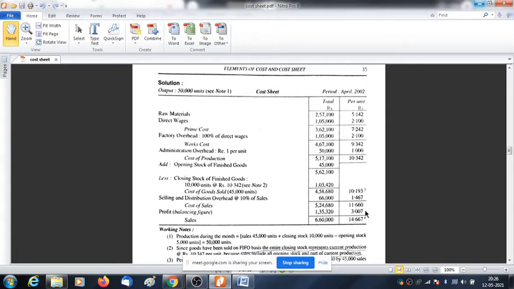So in a practical situation, the company would ask you as a manager to quote the selling price. To get the selling price, first you need to compute the cost price, and then if a markup is there, add the markup. If there is no markup and the sale figure is given, deduct the cost from the sale to get the profit per unit.